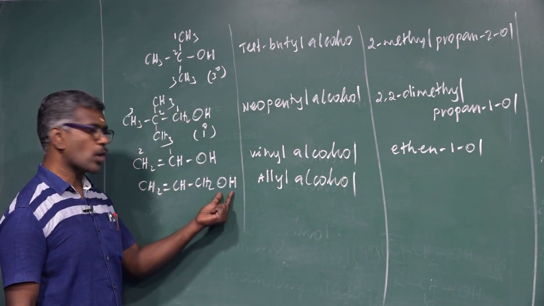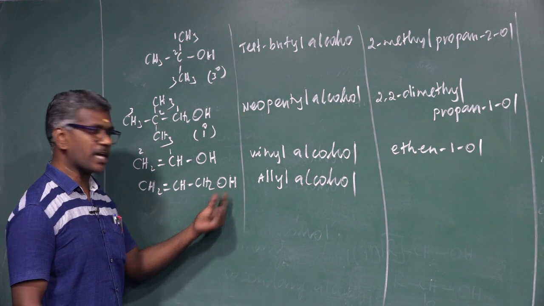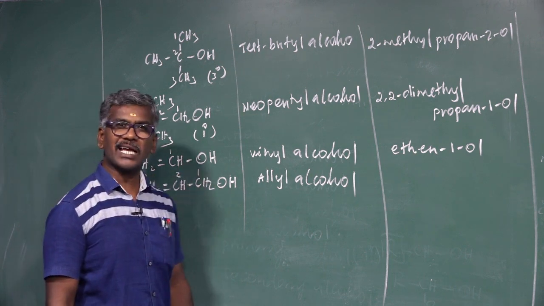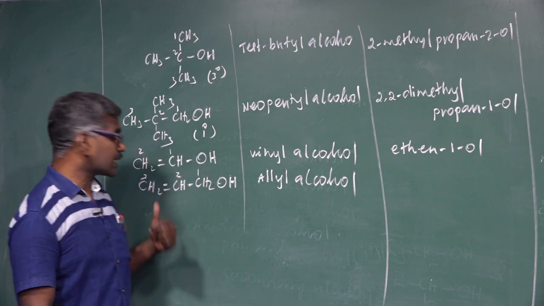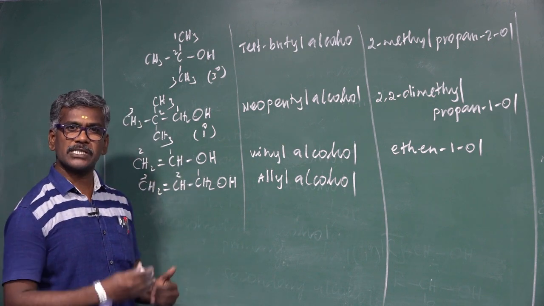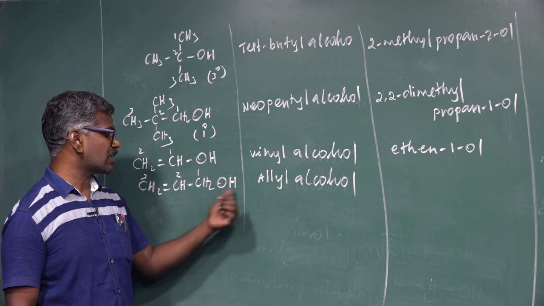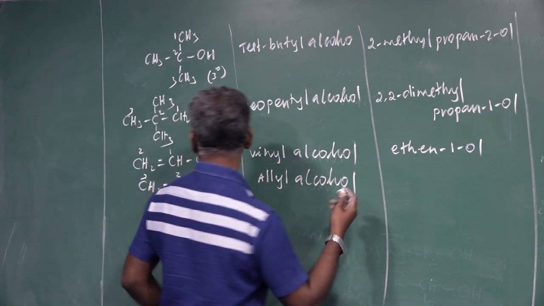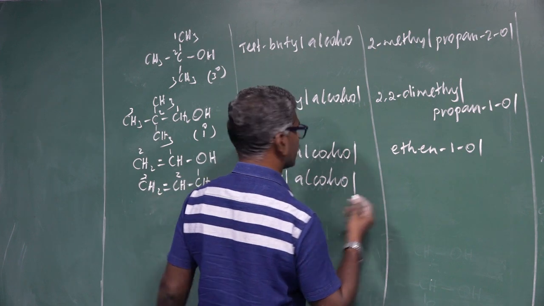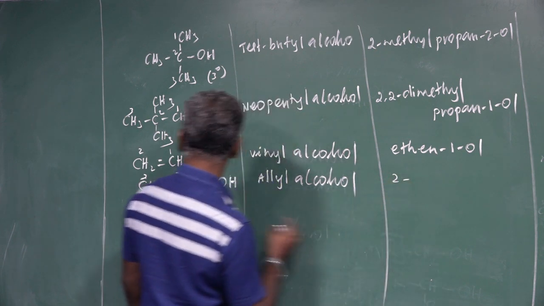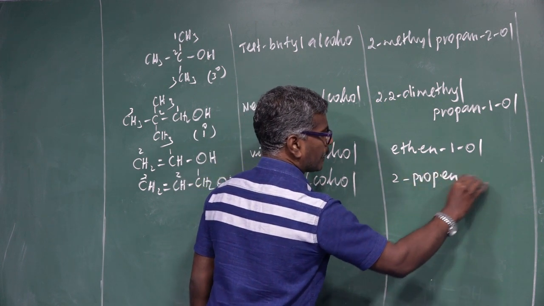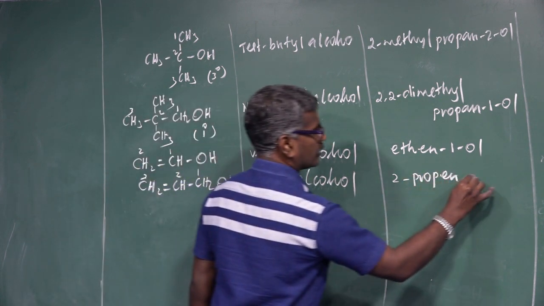Here there is a double bond and an OH group. The OH group is the first priority. 1, 2, 3. In alkyl halide, the double bond is the first priority. It depends upon the priority, which is based on the functional group. So what is the IUPAC name? Totally common carbon 1, 2, 3. 2-propene, 1-ol.